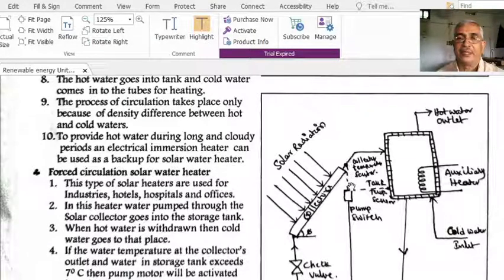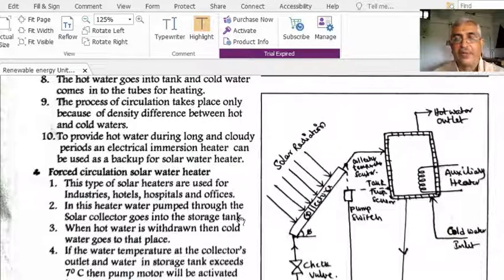Temperature sensor will be there, right? This type of solar water heater is used for industries, hotels, hospitals, offices, and so many such units are there. In this water heater, water is pumped through the solar collector and goes into the storage tank.